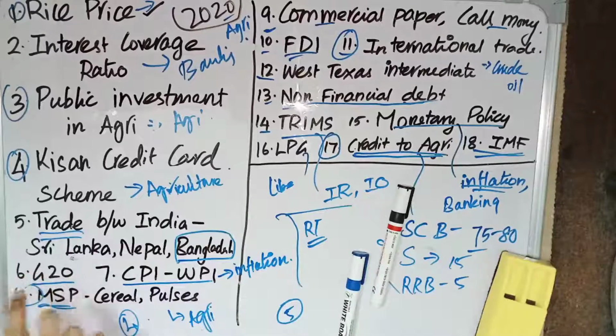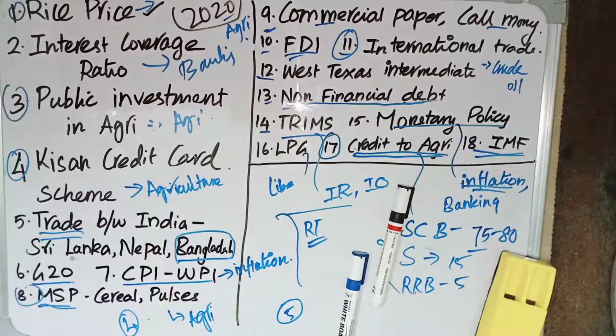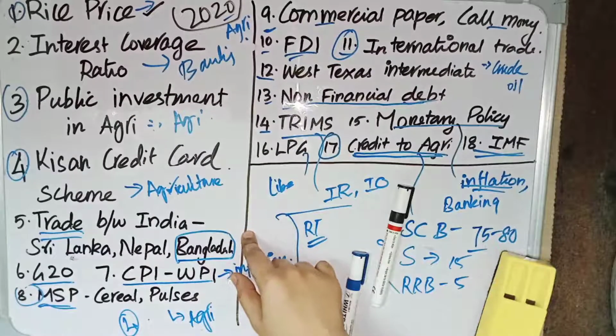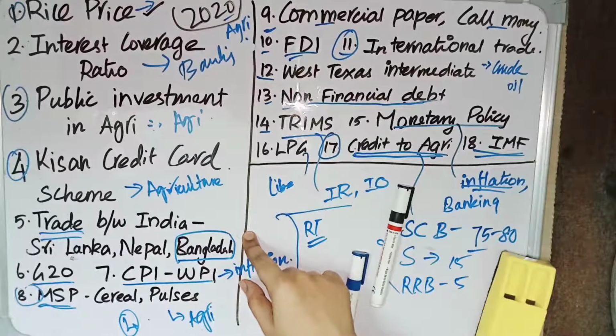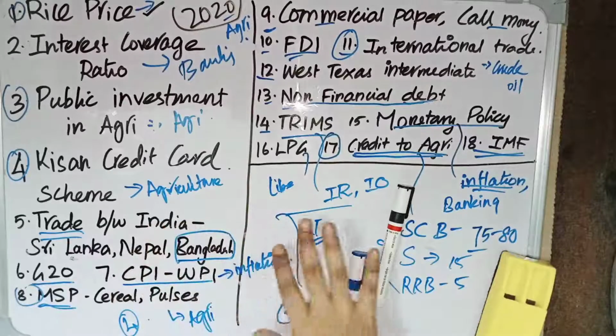And sixth one is G20. G20 is asked in UPSC 2020. Apart from G20, you can also see other things like Asian +3, BRICS, and BIMSTEC, SAARC. You can see those stuff. Those things can also be asked. See the countries which are part of that particular organization or committee.